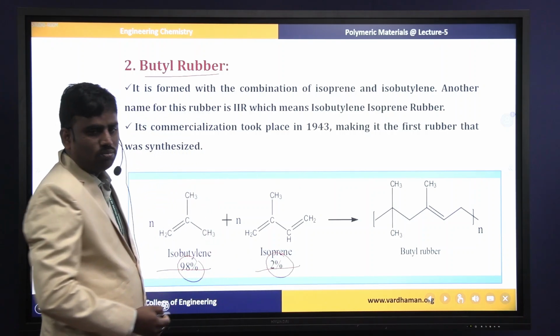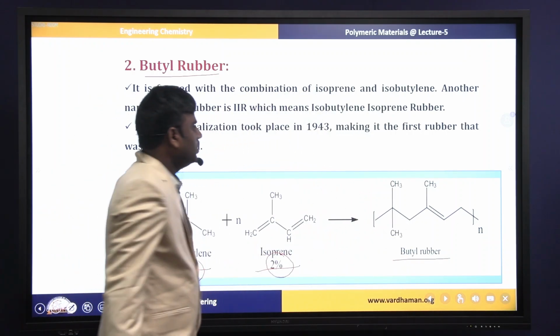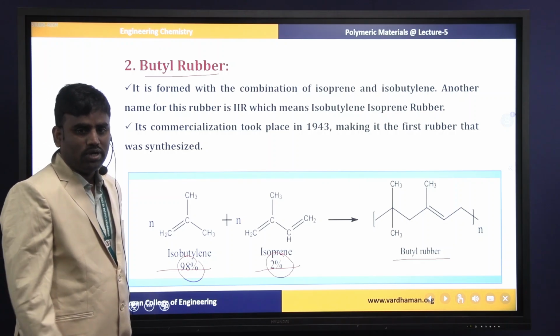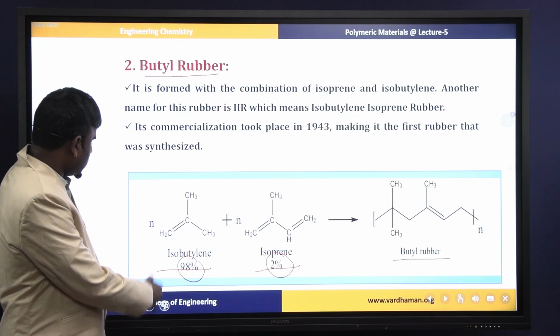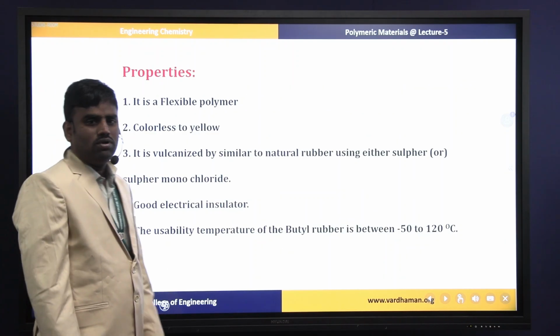Both undergo addition polymerization. It gives butyl rubber material. So this is the simple preparation method for the synthesis of butyl rubber with the help of two monomers, isobutylene and isoprene. Moving to properties of butyl rubber.